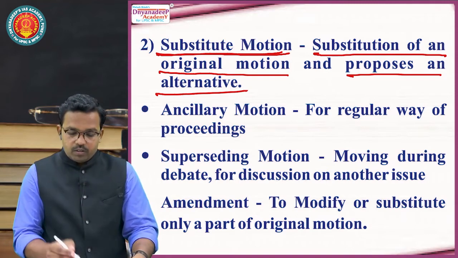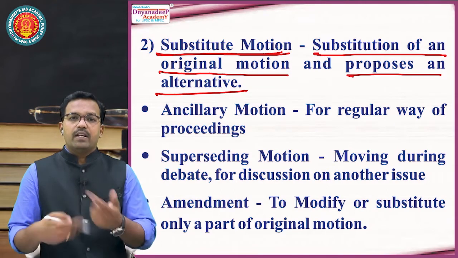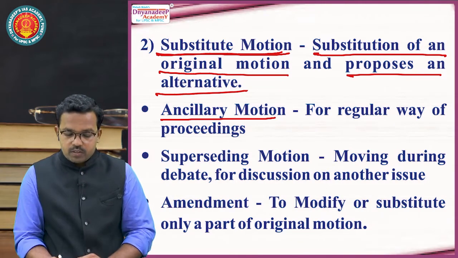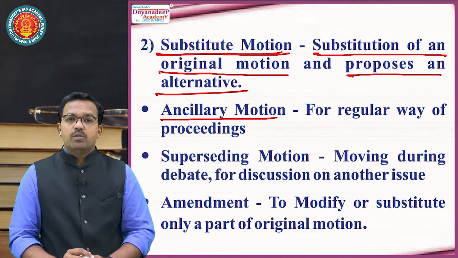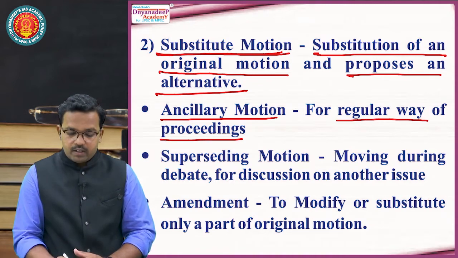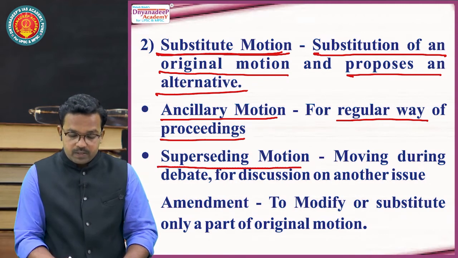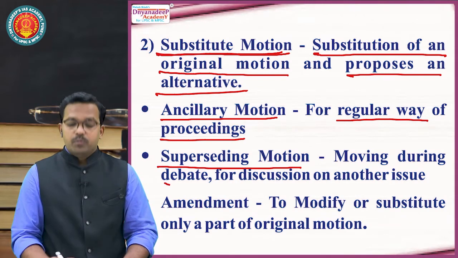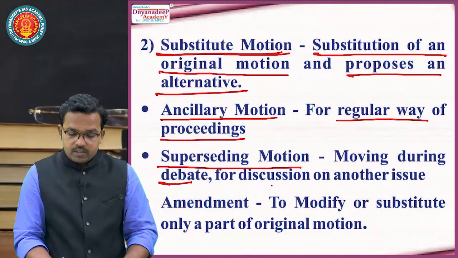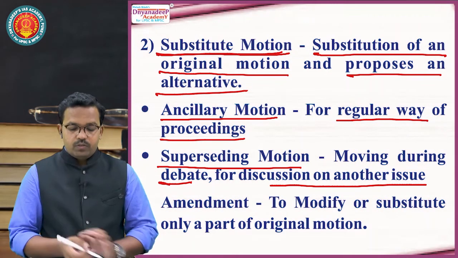Now, substitute motion is again of various types. First one is ancillary motion. Ancillary motion is used in the regular way of proceeding, for your regular way of working. The next is superseding motion. It is moved during a debate for discussion on another issue.